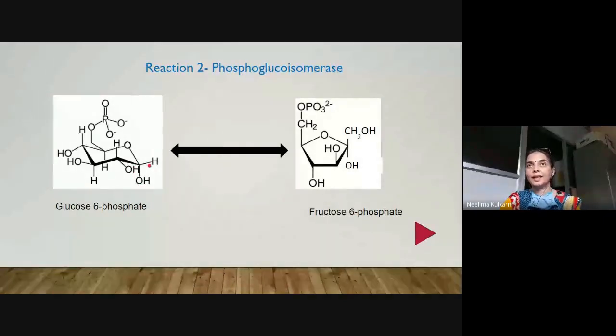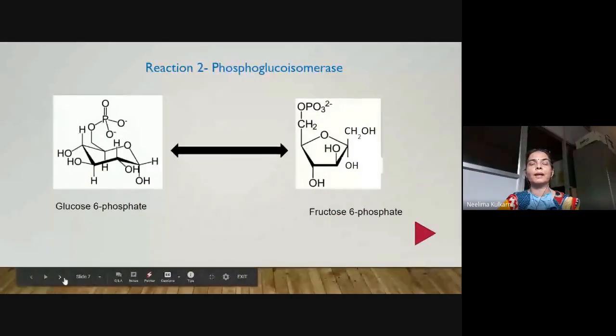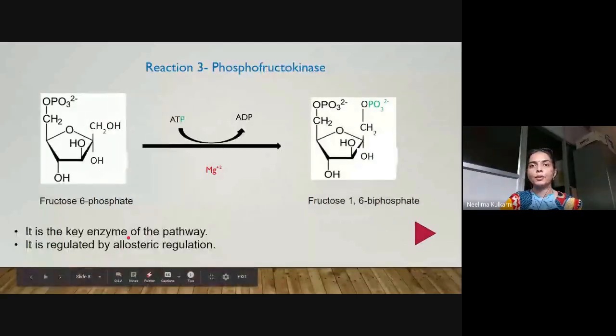Now, in the next step, we will see that this particular pathway involves conversion of fructose 6-phosphate to fructose 1,6-biphosphate. So this is a phosphofructokinase reaction. So in this particular reaction, the OH attached to the first carbon is involved, and this particular OH group reacts with ATP.